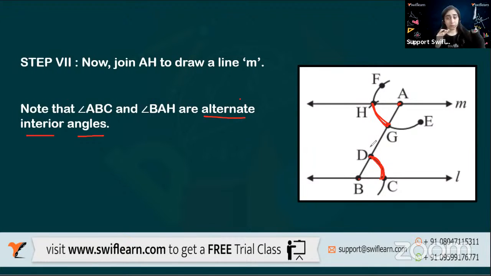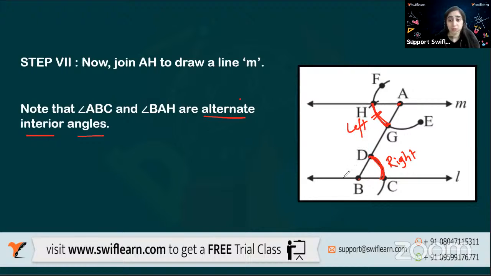Okay. So if the angles like this are on opposite sides, on this hand and this, they're alternate, one on the right and one on the left. Now see, this is on which side? Left side. This is on the right side. So if it's left and right, we call it alternate. And if they're on the same side, they are not alternate.